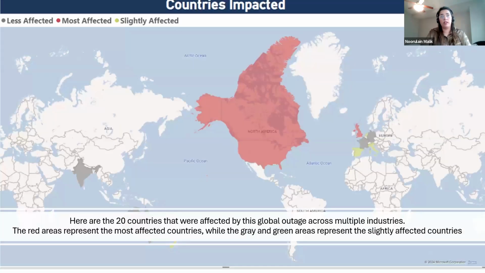Then I tried to check the impact of this incident on the countries. Based on the industries, I illustrated this map where red represents the countries that were most severely affected, green represents the slightly affected, and gray represents the less affected countries.